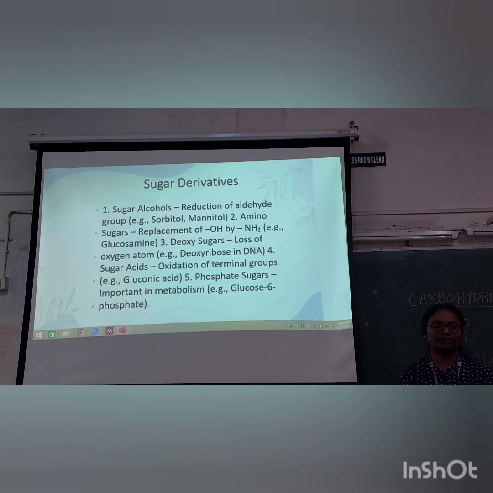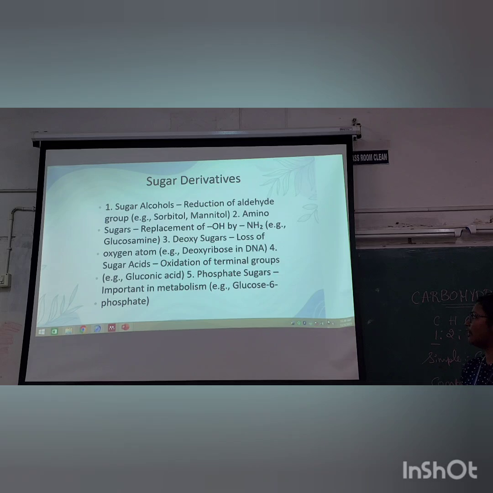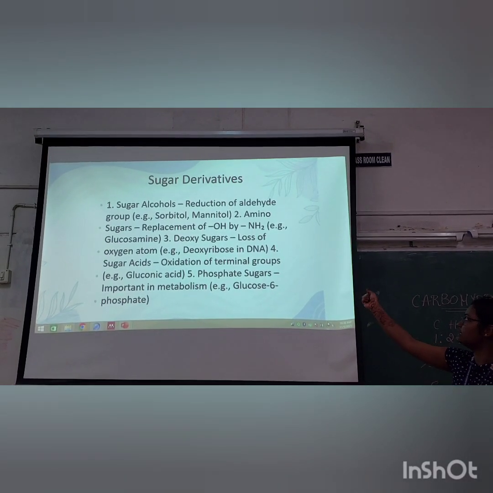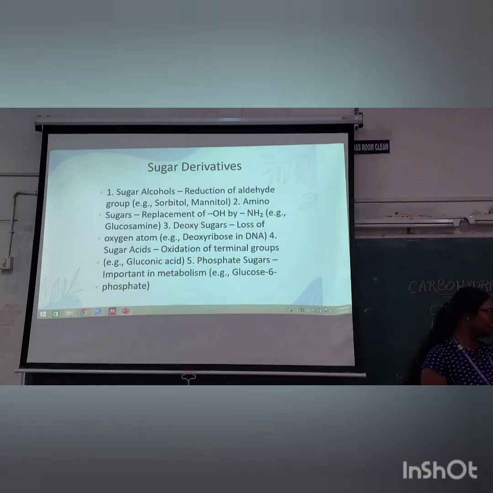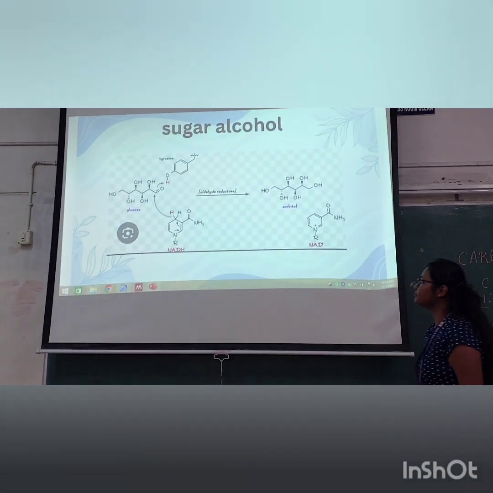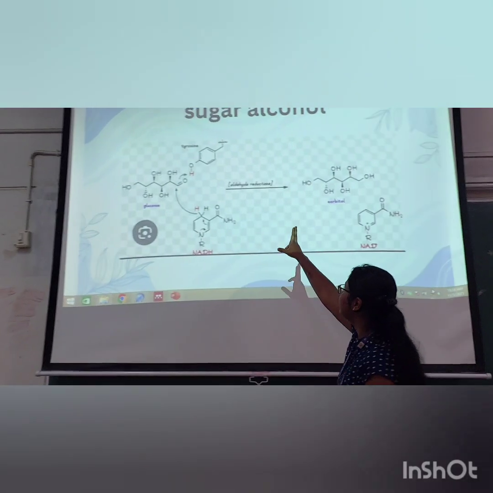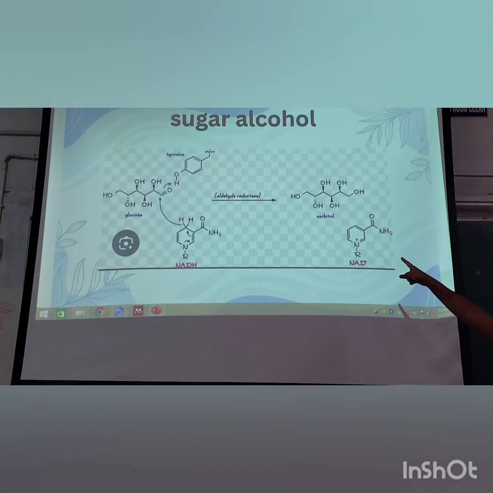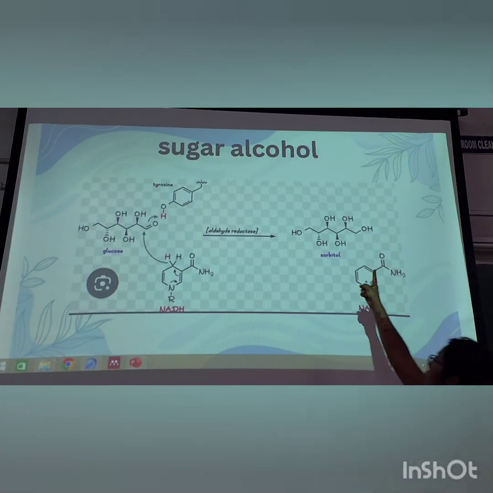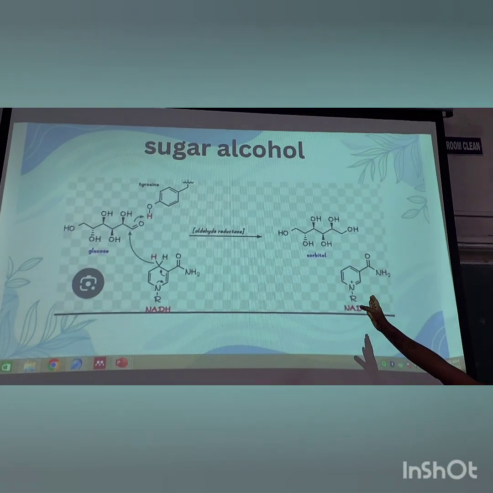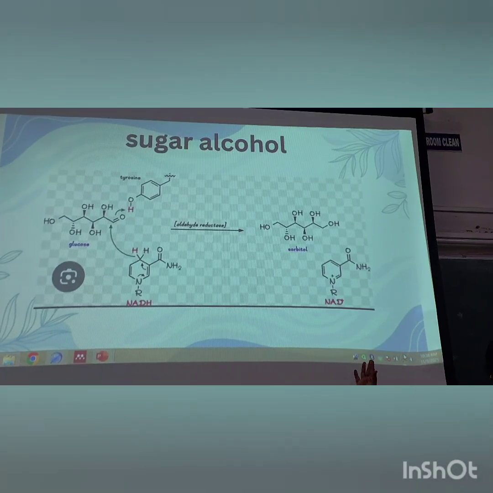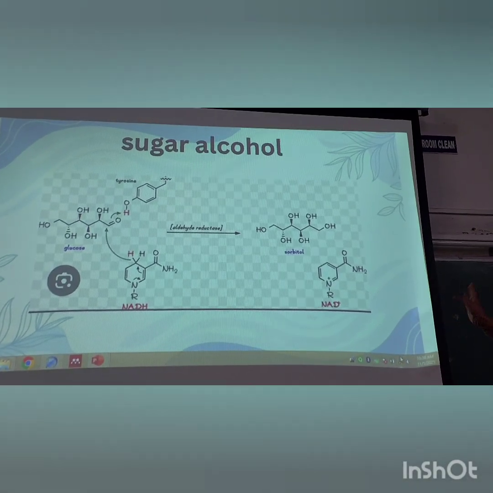Next, sugar derivatives of monosaccharides. There are 5 types of sugar derivatives. First, sugar alcohols, by reduction of aldehyde. Glucose on reduction of the aldehyde converts into sorbitol. That is, the reduction of an aldehyde or ketone group into an alcohol group. This is the sugar alcohol.